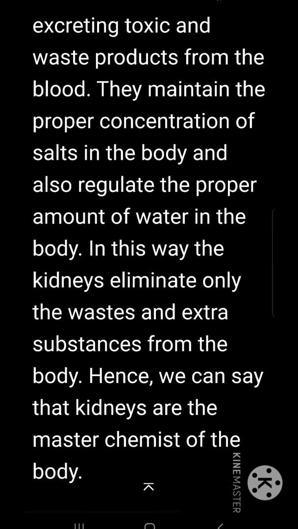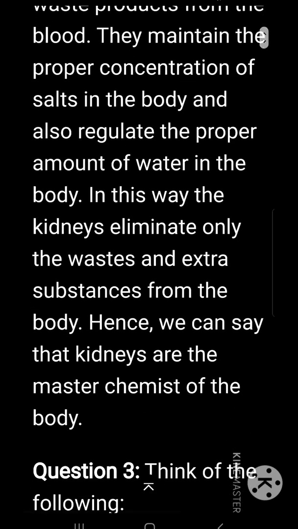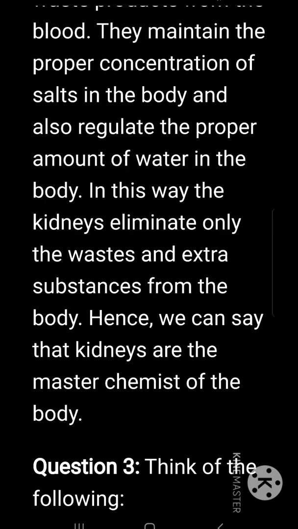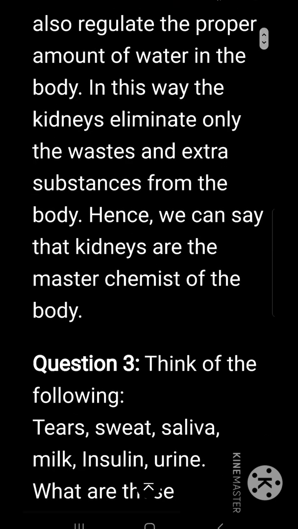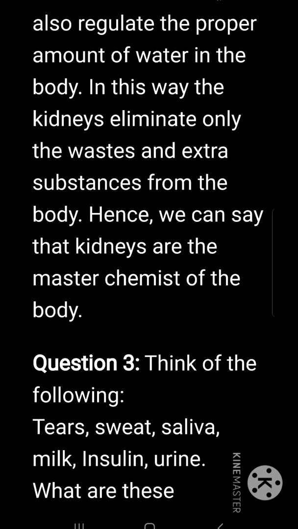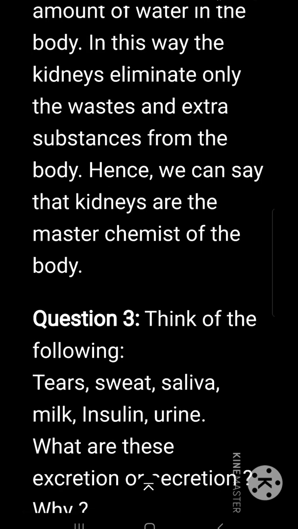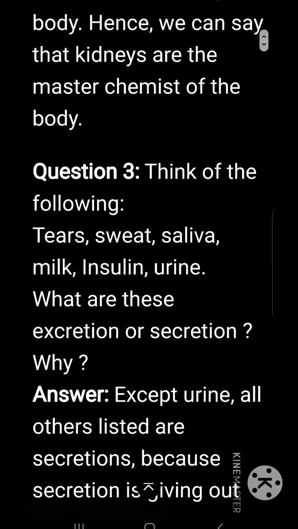They maintain the proper concentration of salts in the body and also regulate the proper amount of water in the body. In this way, the kidneys eliminate only the waste and extra substances from the body. Hence, we can say that the kidneys are the master chemist of the body.